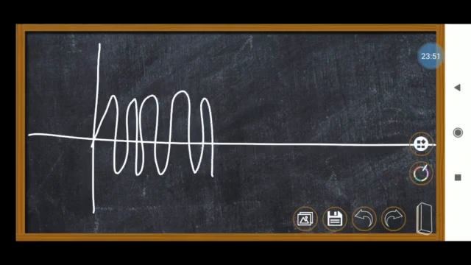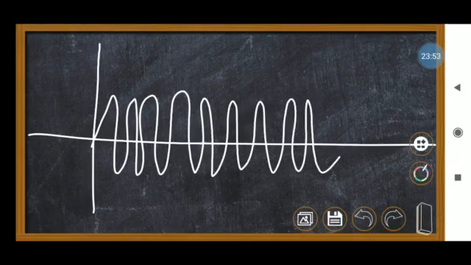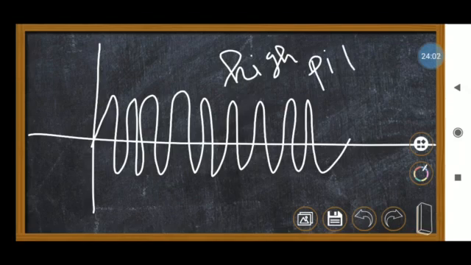This is called a high pitch voice. For example, birds create a lot of shrill, high pitch sound.